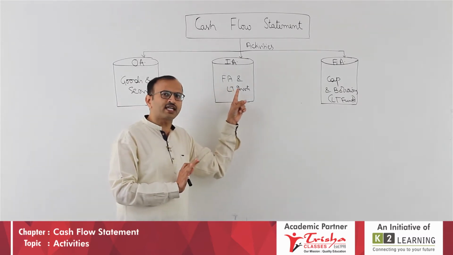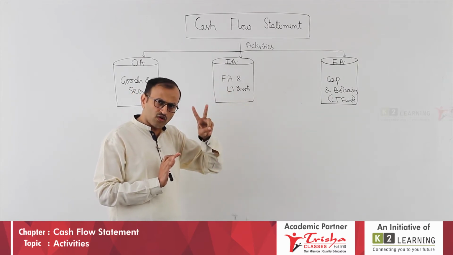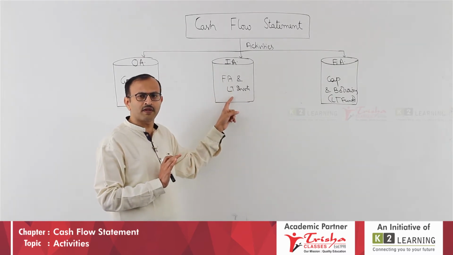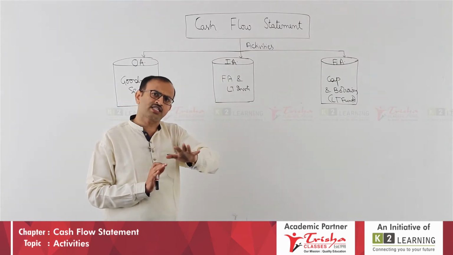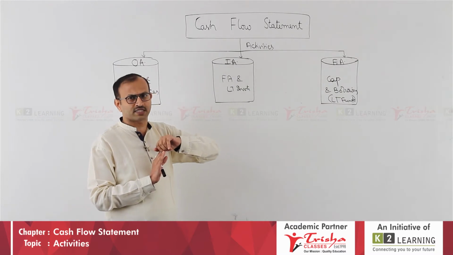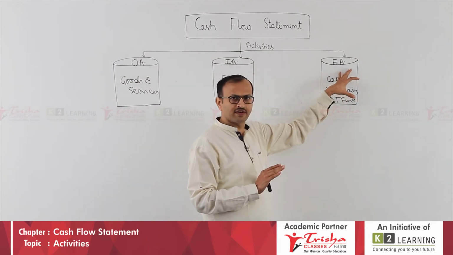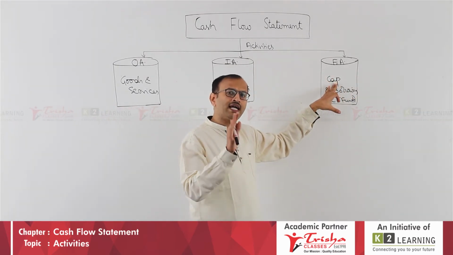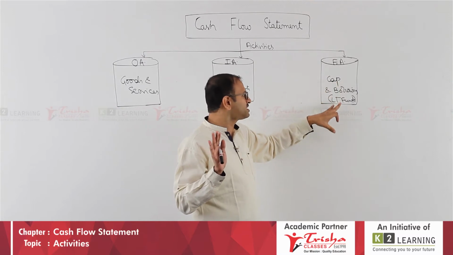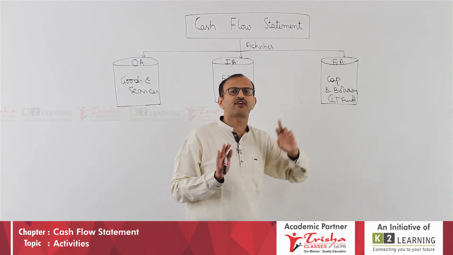Taking the next category, investing activity, it is about long-term assets, 2 components, fixed assets and long-term investments. As per your AS3 sentence, it is acquisition and disposal of long-term assets. So both are taken here. Last is financing activity, it is nothing but change in the size of capital and borrowings. So long-term funds are taken here. These are all the 3 activities referred to in AS3.